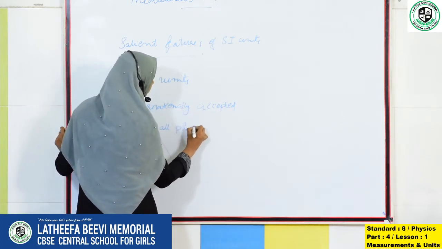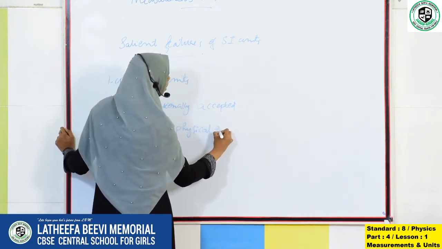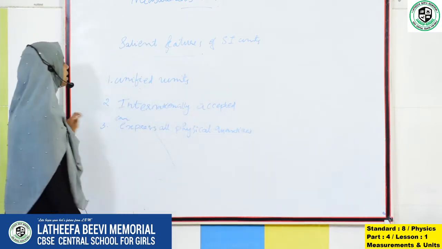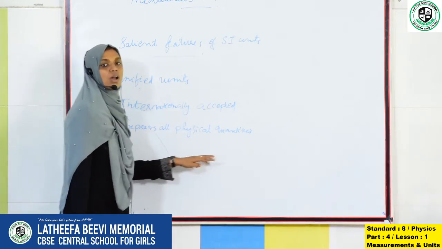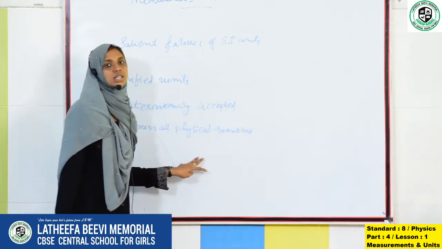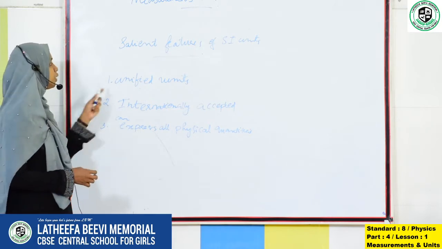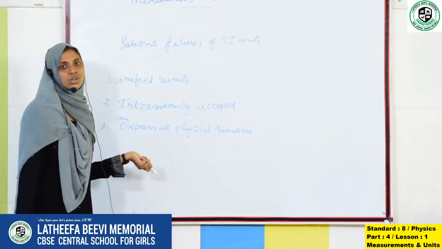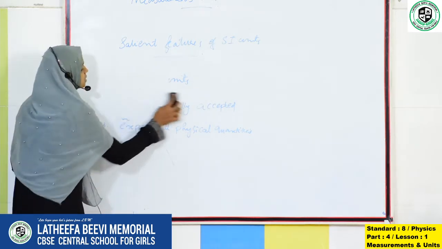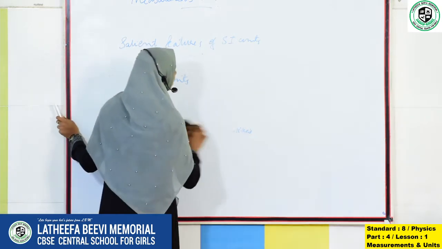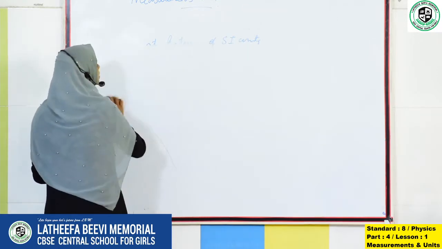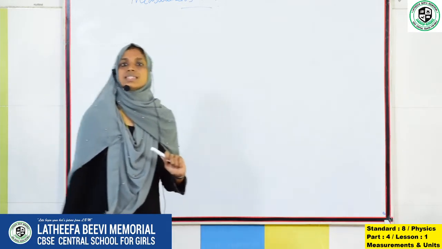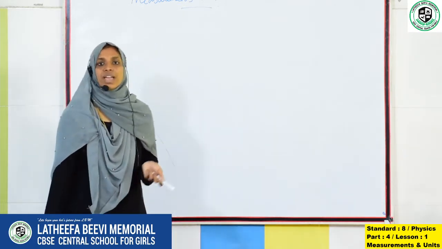Okay, so what are the salient features of these SI units? It is unified units, internationally accepted, and can express all physical quantities. These are the salient features of SI units. SI unit means internationally accepted units. So it is unified units, internationally accepted units, and all the quantities can be expressed in terms of the SI units. Okay, these are the specialities of SI units.